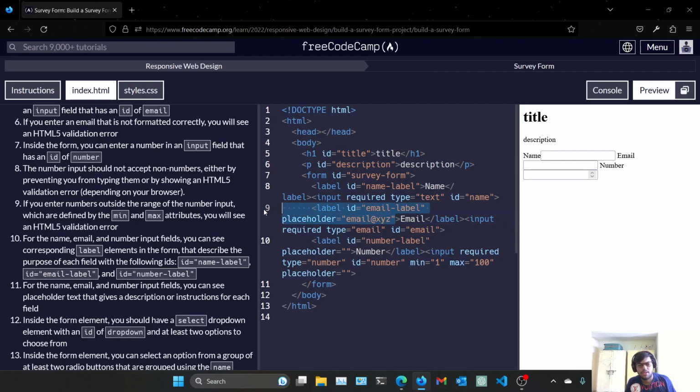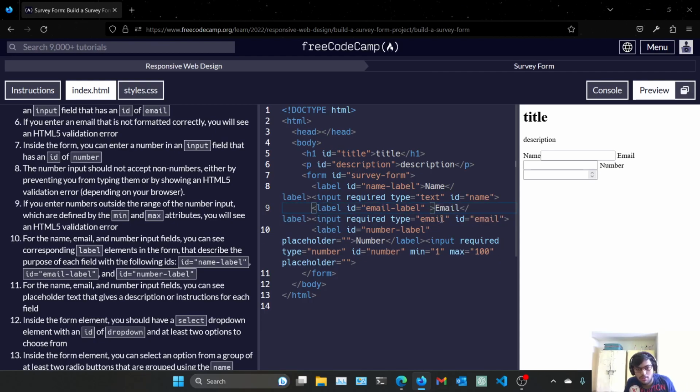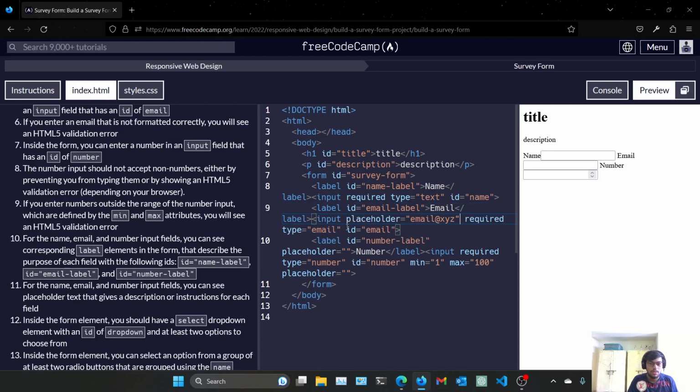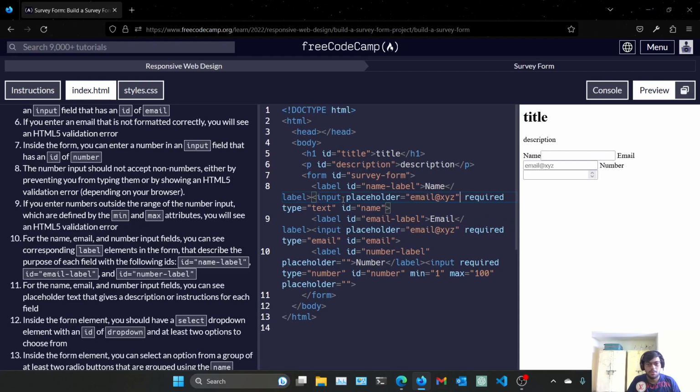Oh, sorry, I'm giving it in the label. We can't give this attribute to the label. Put it in input. See, here it is. And where is this? Put it here. Change the name and here. Change the number. 56.